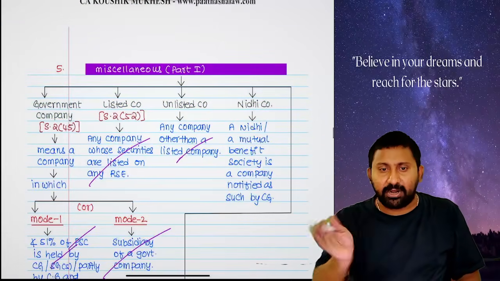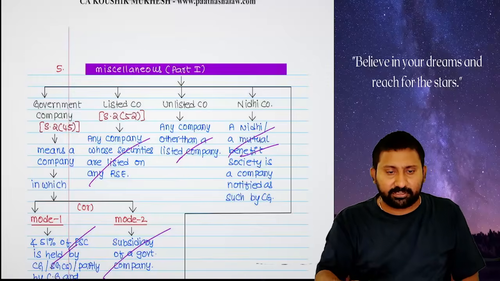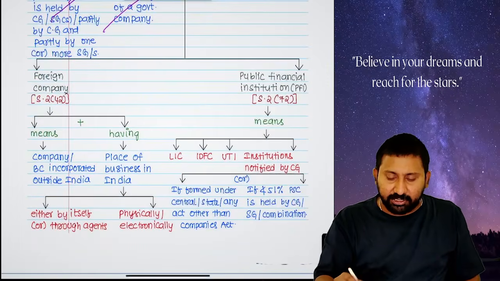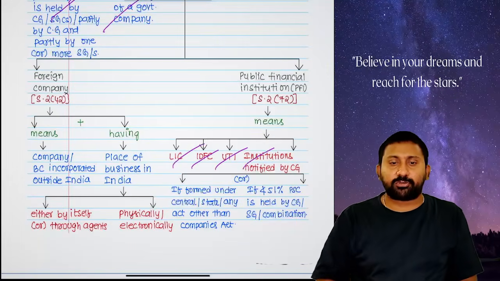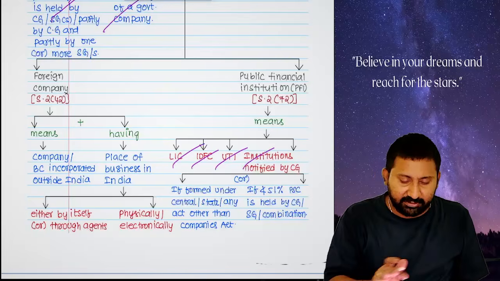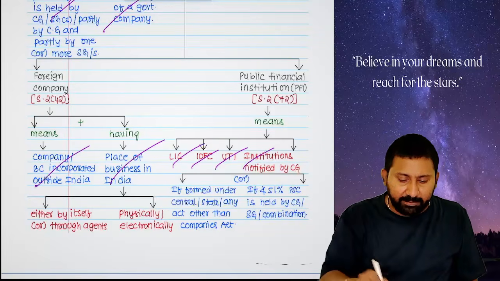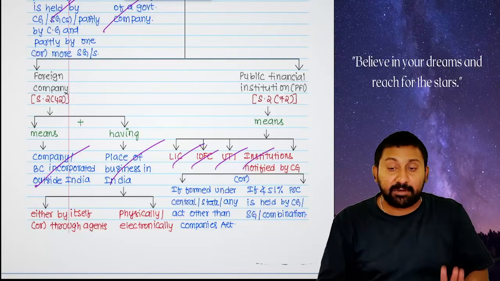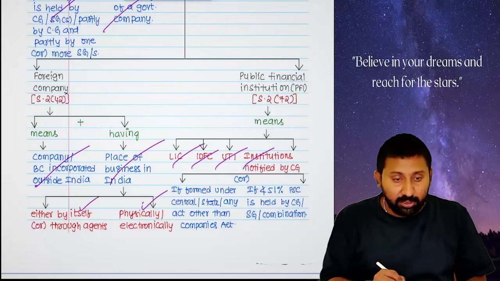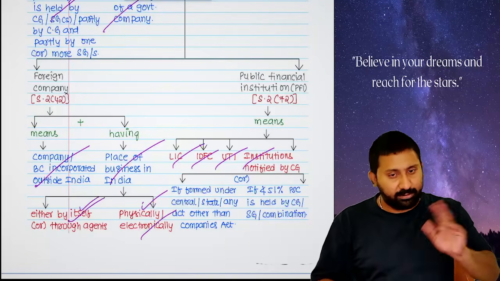Next, listed company: a company whose shares are listed. Unlisted company: a company whose shares are not listed. Nidhi company, a mutual benefit society. Public financial institution: LIC, IDFC, UTI and institutions notified by CG. Next, foreign company: a company incorporated outside India with a place of business in India. That place of business can be carried on either directly or through an agent, physically or electronically.